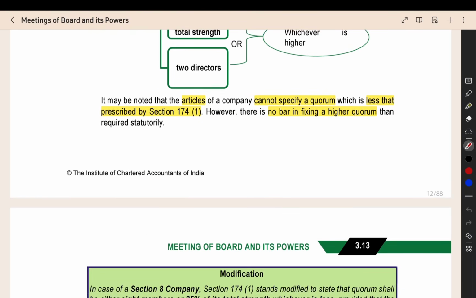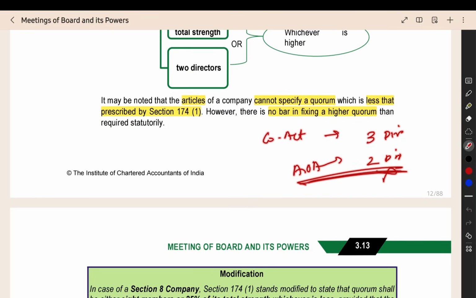And the articles of association can give a higher quorum, but they cannot give a lower quorum. For example, according to the Companies Act provision, you need 3 directors. But the articles say that you need only 2 directors. The articles cannot say like that. The articles do not have an overriding effect on the Companies Act. If the Companies Act says minimum 3 is required, then minimum 3 is required. You cannot say that the articles say we can do with 2 directors. Minimum 3 is always required.